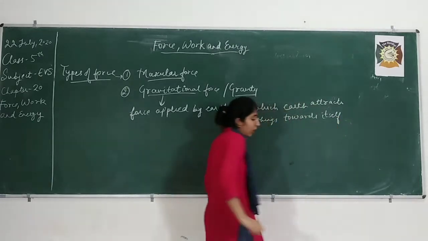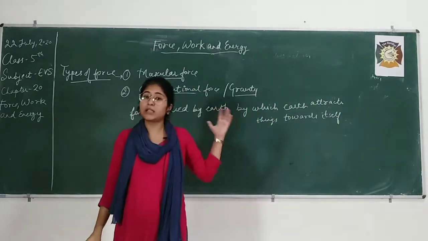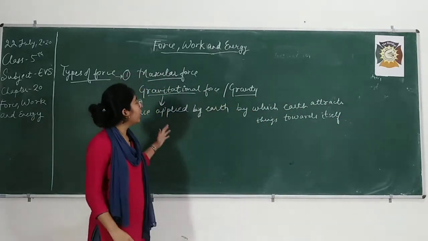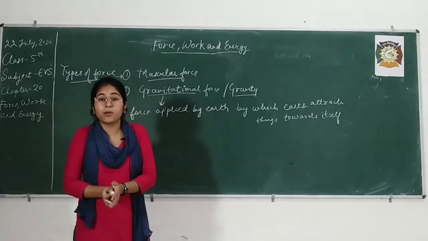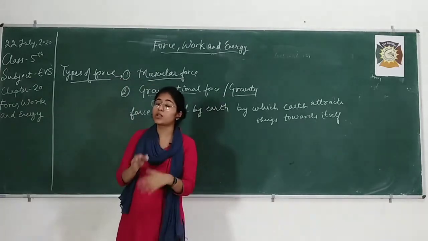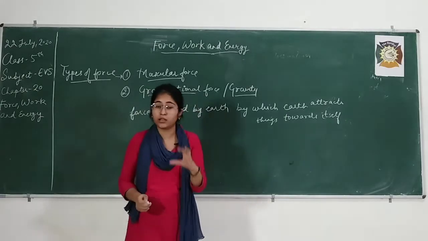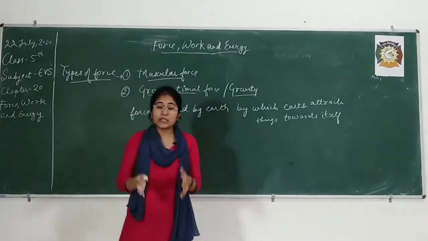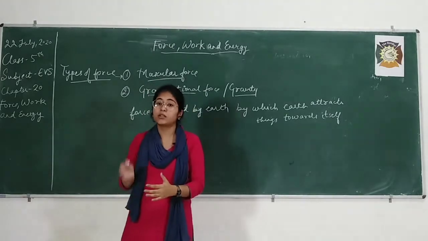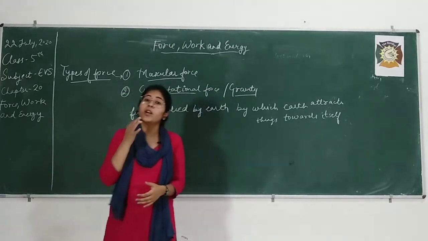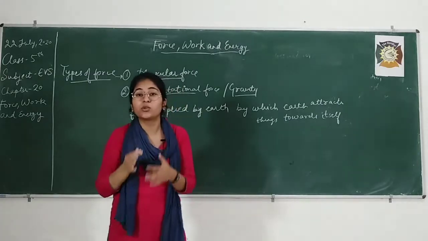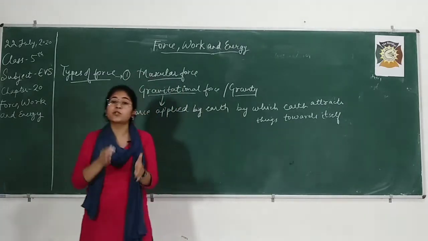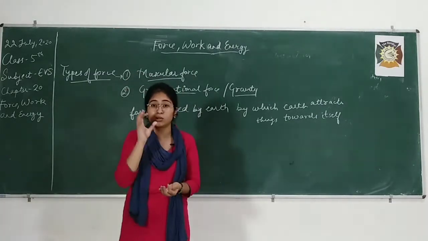Now what are the other examples where we can see this gravitational force? A very good example of this is the solar system. In the solar system, you know that there is the sun in the center, right? And there are 8 planets revolving around it. These are rotating in a fixed orbit. This is due to the gravity of the sun. This is the gravitational force that keeps those planets rotating in that particular orbit.